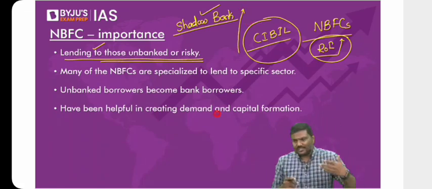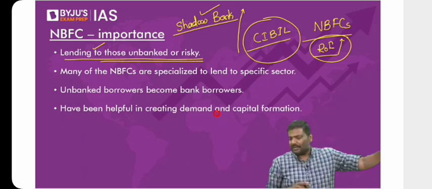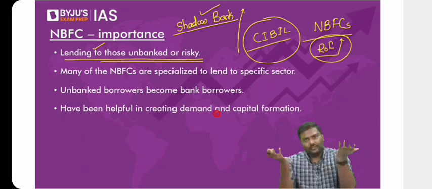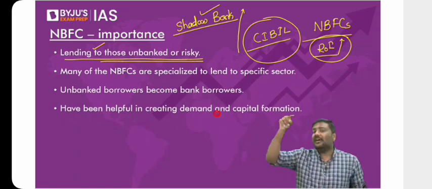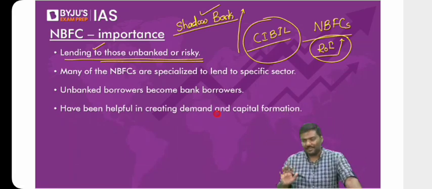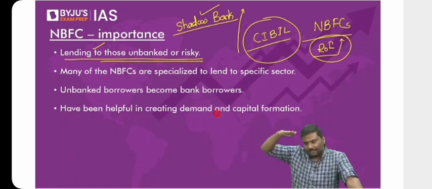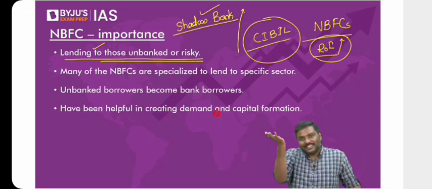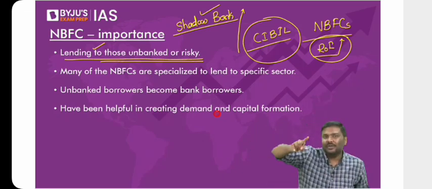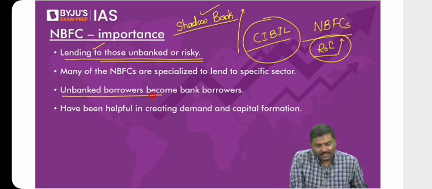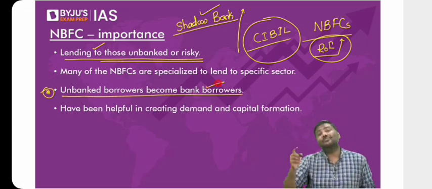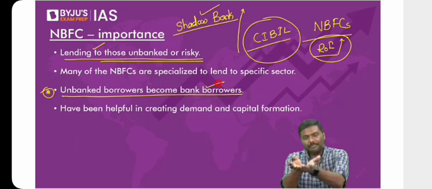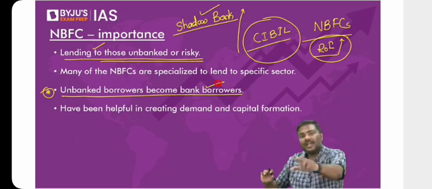Does it not? Of course, it makes perfect sense. You'll make the correct repayment on the correct day, so your CIBIL score will increase. Now let's say your CIBIL score goes up to 500, 600, 700 because of this. Can you take a future loan from the bank now? Think of it. Because of this, your CIBIL score will improve. In the future, with an improved CIBIL score, will you be able to take a loan from a bank now? Yes. Have a look at the third point. Unbanked borrowers will be helped to become bank borrowers now. Because the CIBIL score has improved, it means you're a good borrower now. You've repaid the loans in the past. Now you can take a loan from a bank.